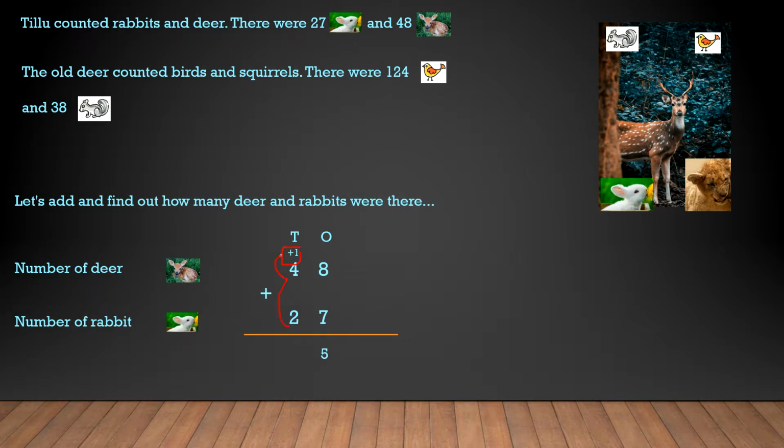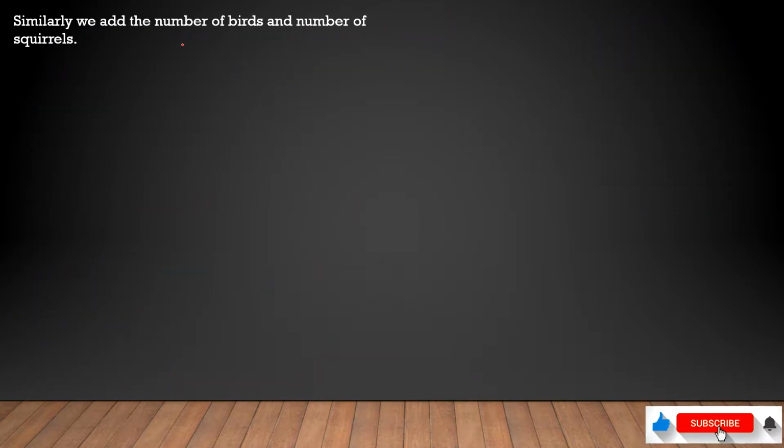Then we'll add these three numbers together: 2, 4 and 1. If you add 4 and 1, we'll get 5, and 5 and 2 means 7, so we'll get 7. So in total we got 75. The total number of rabbits and deer is 75. So let's move to the next.